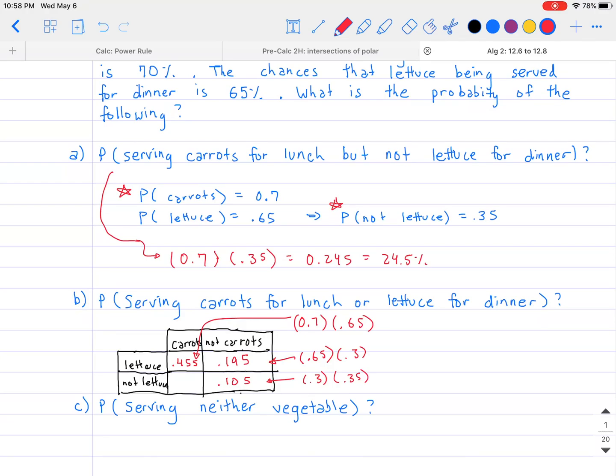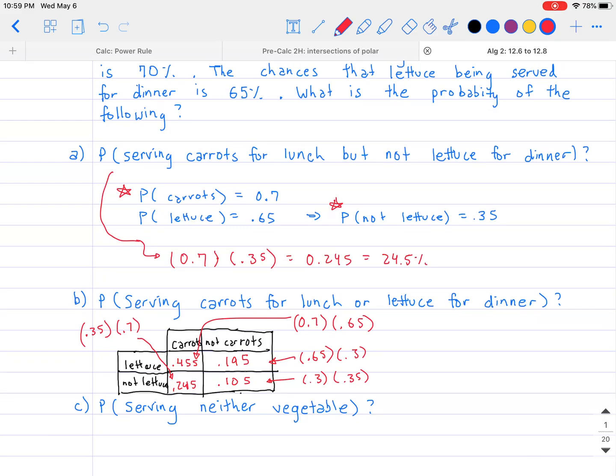Now the last case, I'm looking for not having lettuce but having carrots. The probability of not having lettuce is 0.35, multiplied by the probability of having carrots, which is 0.7. So 0.35 multiplied by 0.7 is equal to 0.245.